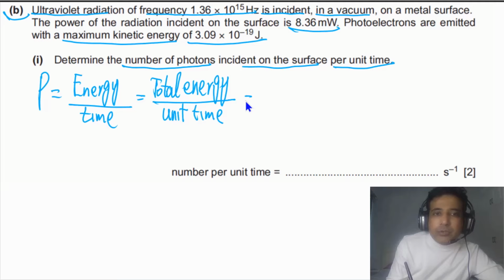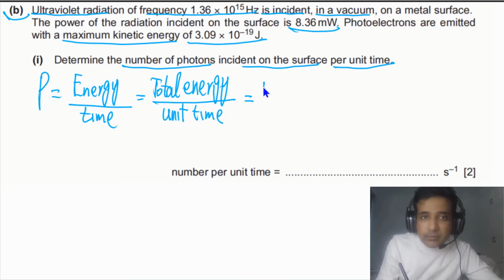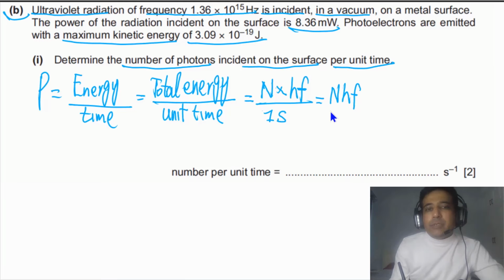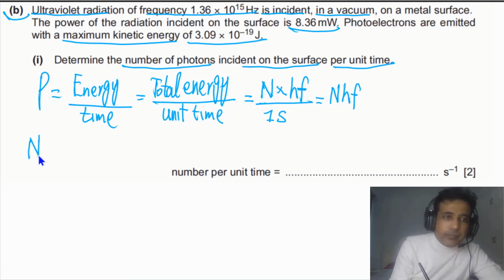Total energy is equal to the number of photons reaching the surface times the energy of a single photon. I'll just write hf because this is representing the energy of a single photon, divided by unit time, which means 1 second. Now from here, N you need to find out, and the value of hf. So simply P equals N hf over 1 second, and we need to find the value of N. So N will be equal to P divided by hf. N is the number of photons per second.